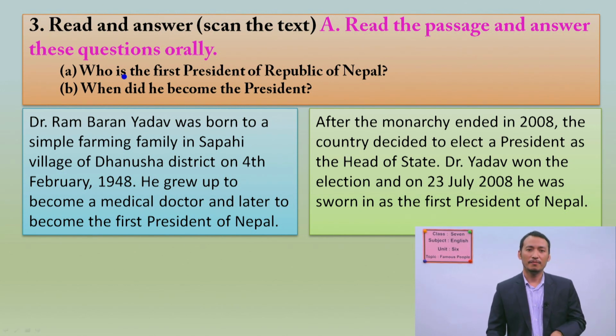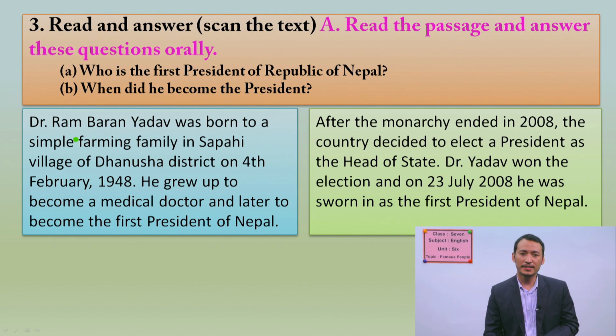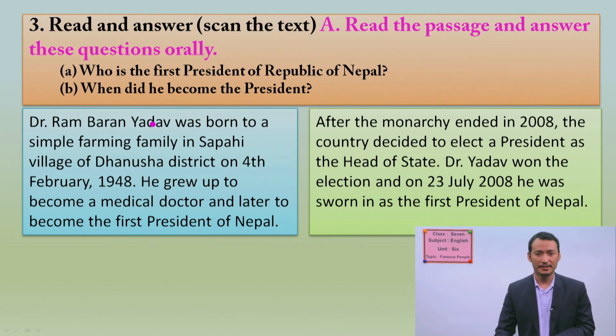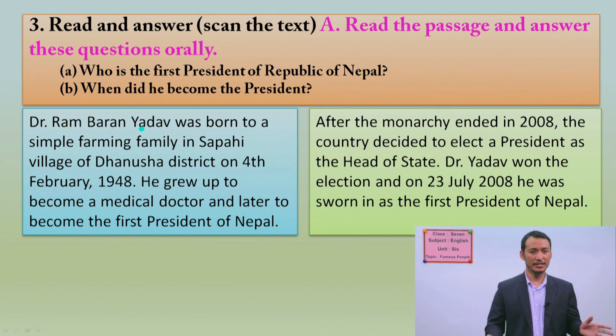All right, students, by who, you have to find out the person, okay? Where is the person's name here? Okay, the Dhanusa is not a person here, and there is only one person who is Dr. Rambaran Yadav. Can you see this one? Yes, definitely this should be the answer.